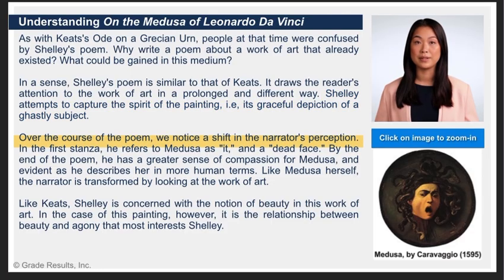Over the course of the poem, we notice a shift in the narrator's perception. In the first stanza, he refers to Medusa as "it" and a "dead face." By the end of the poem, he has a greater sense of compassion for Medusa, evident as he describes her in more human terms. Like Medusa herself, the narrator is transformed by looking at the work of art.